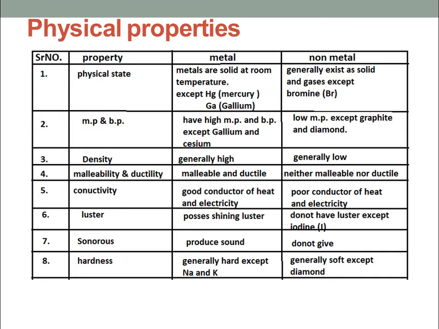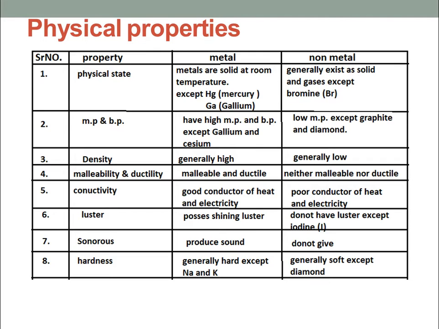Next one is melting and boiling points. Metals generally have high melting and boiling points except gallium and cesium. In the case of gallium, if you keep it on your palm, because of our body heat it undergoes melting.